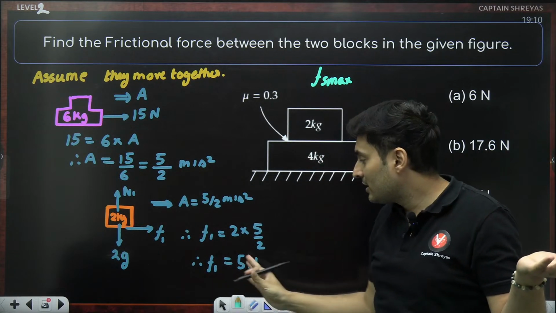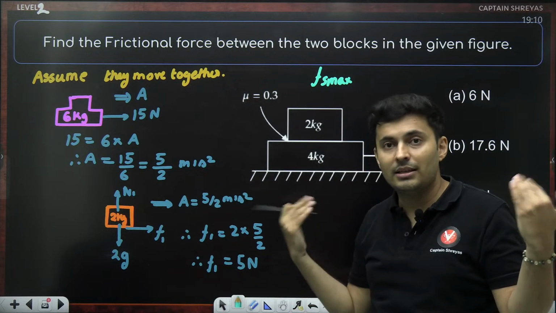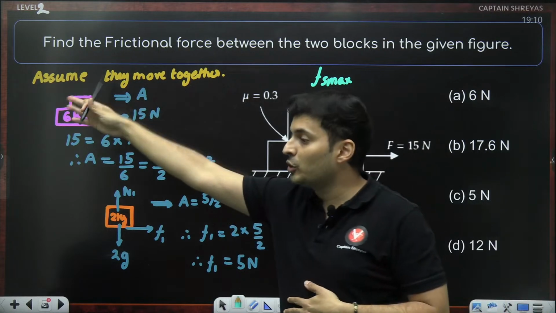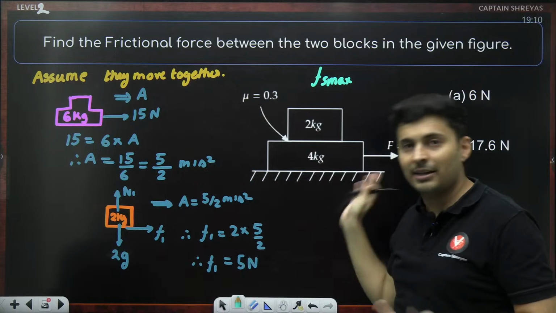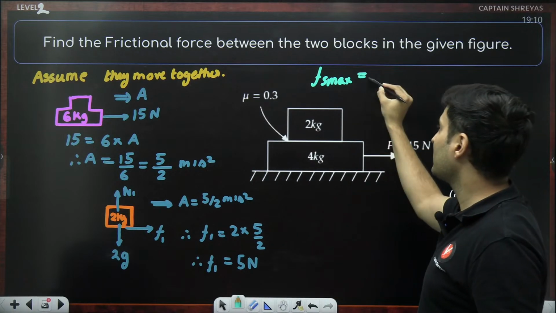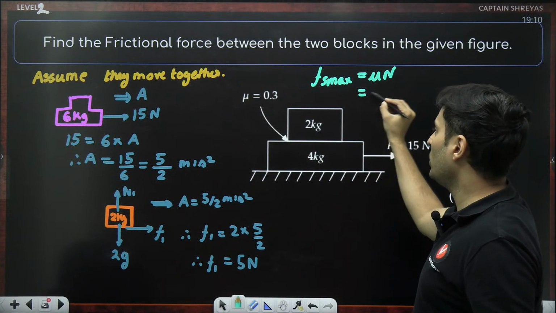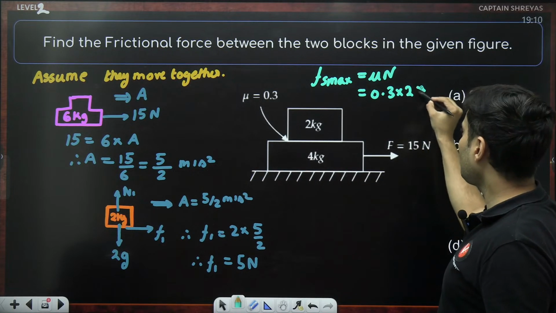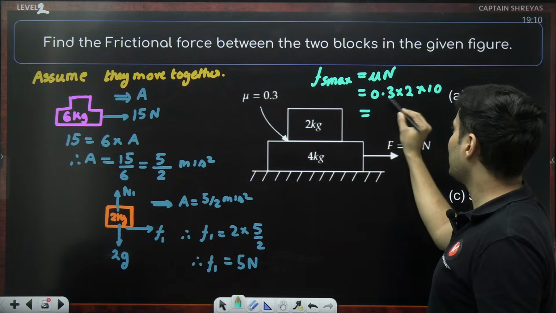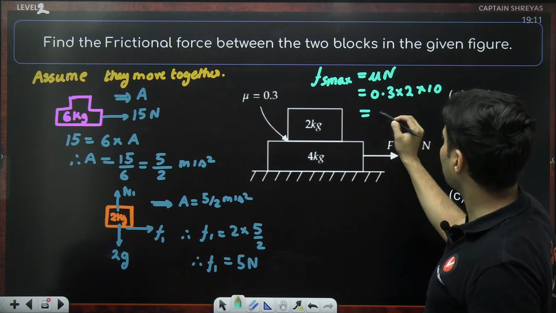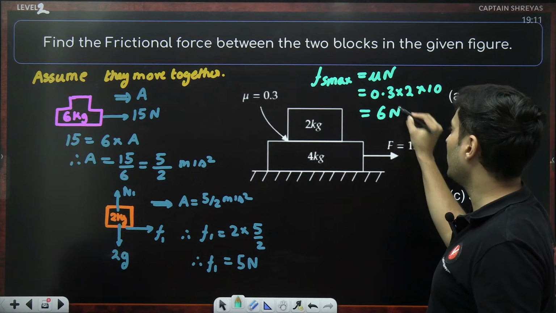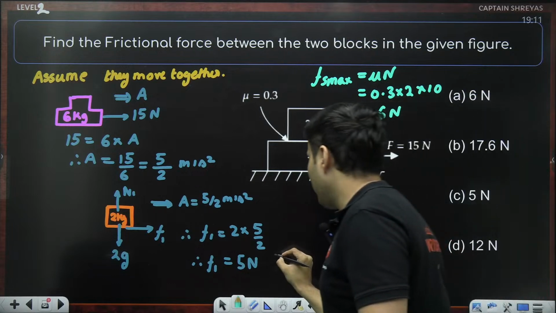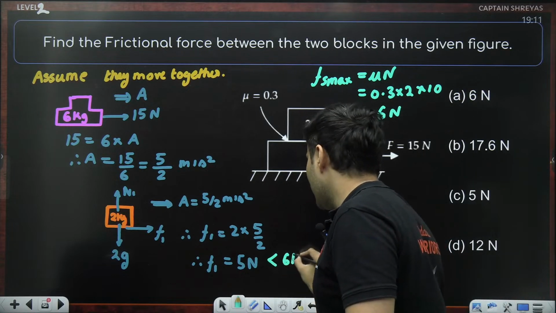If this value of 5 Newton is more than the limiting value, whatever I have assumed, the entire thing is wrong, so don't mark it. So what is Fs max? Mu into N. Mu is 0.3. Normal is mg, which is 2g, 2 into 10. 3 2s are 6. So yes, 0.6. So it will be 6 Newton. Perfect. This 5 Newton is less than 6 Newton.